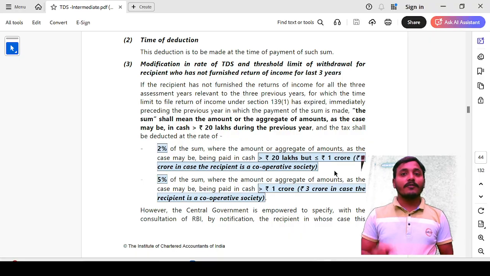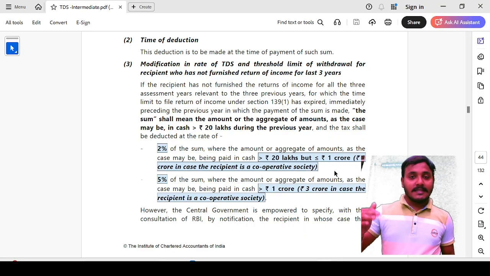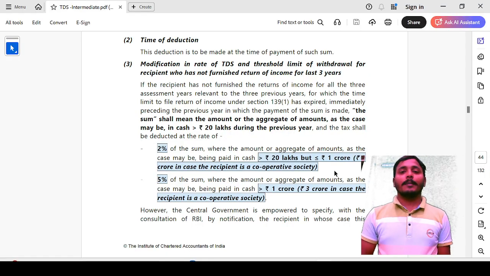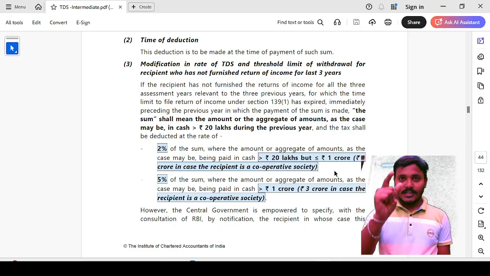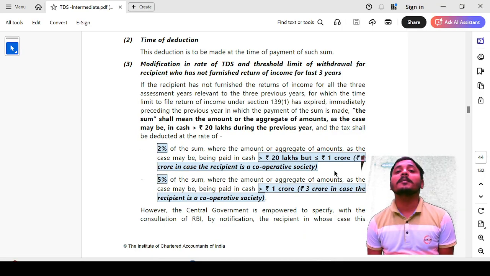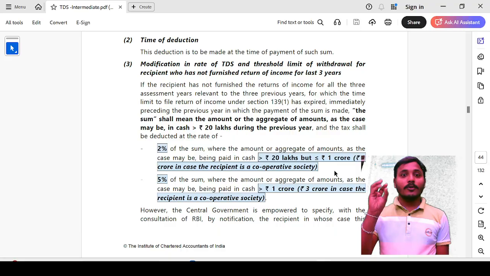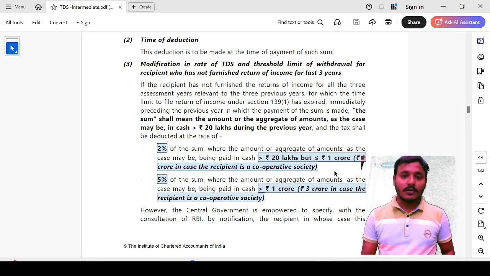If your cash withdrawal exceeds 1 crore, no doubt a 2% TDS rate will be applicable. For the general provision, for non-filers of return, 5% TDS rate will be applicable. Remember that here your amount gets blocked. 5% is a very big amount, so the amount gets blocked.